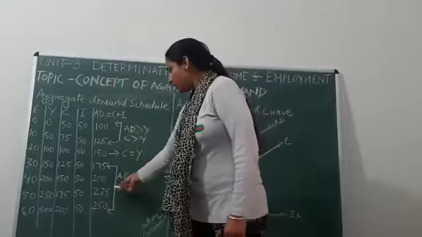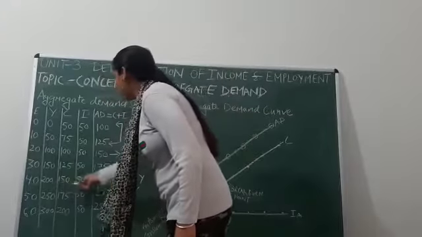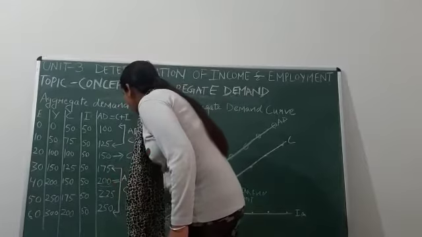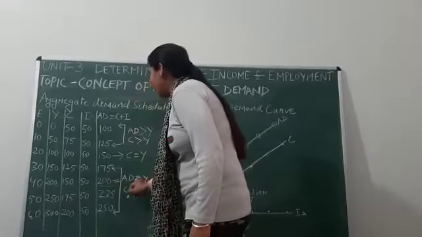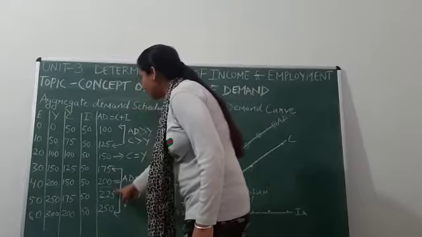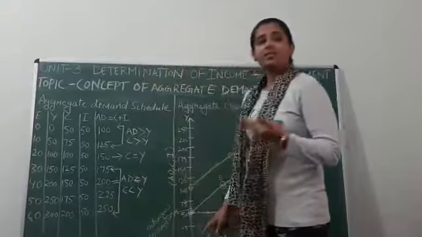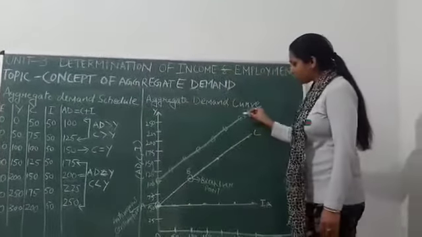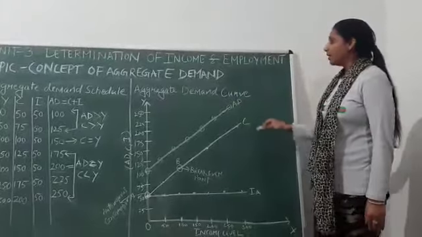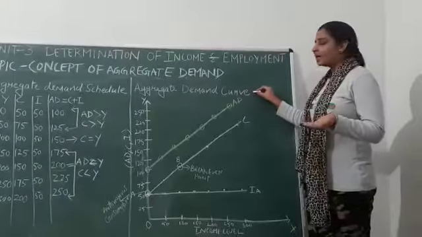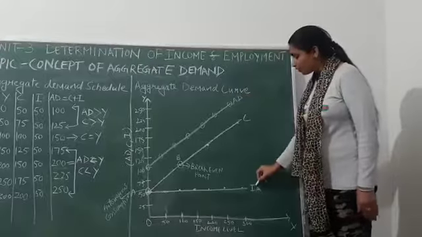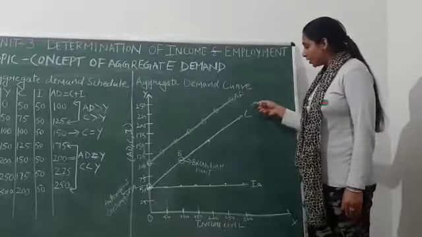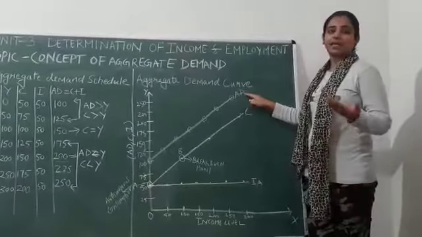So at this point, 200 and 200, aggregate demand is equal to Y. Aggregate demand and Y both are equal, but after this point aggregate demand is less and Y is more. So by using the same values, we have drawn these curves, right? You can see the aggregate demand curve. Aggregate demand is made up of consumption and investment. So the consumption curve plus the investment curve will become the aggregate demand curve.